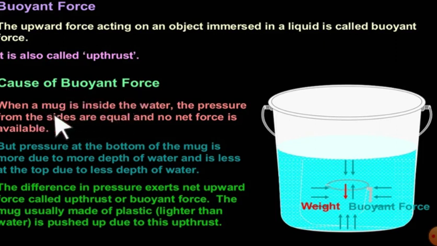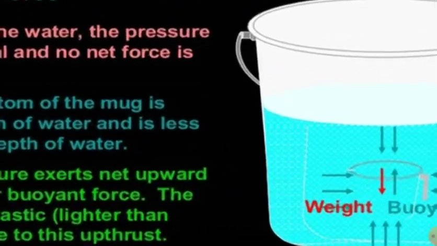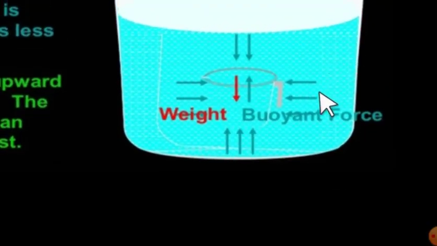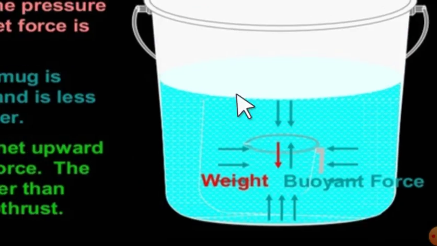What happens when an object is placed inside the water? The pressures from the sides are equal and there is no net force. When a mug like this is placed inside the water, the forces on all the sides of the mug are the same, and they neutralize or cancel each other.